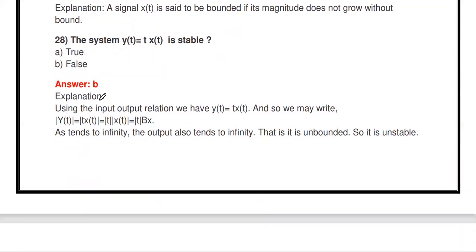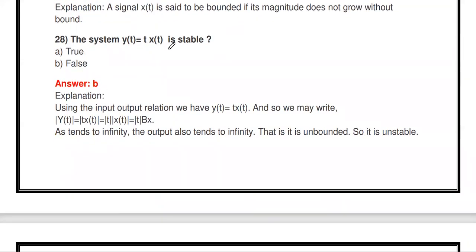Okay, is the system y of t equal to t into x of t stable or not? It is unstable, so the statement is false. Why? We are applying some finite input x of t. Consider x of t as some 100. So what is the output y of t? y of t equal to t into x of t, so the time t multiplied with 100, that is 100 into t.